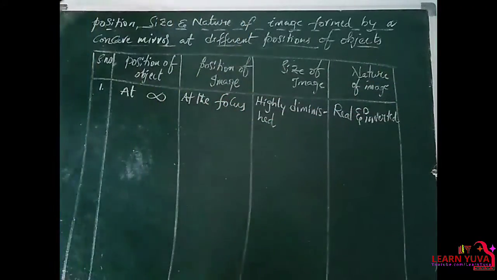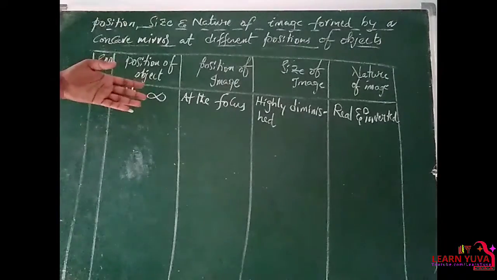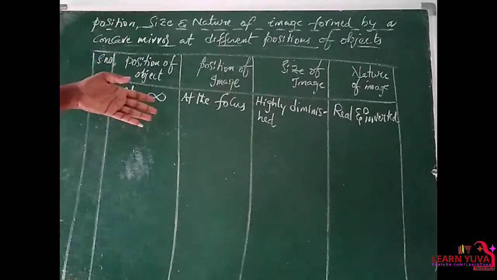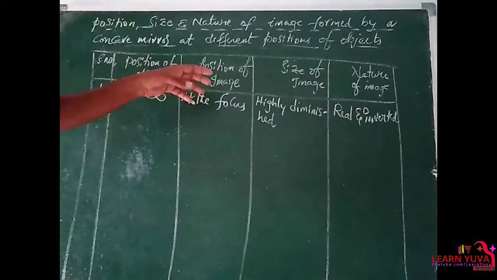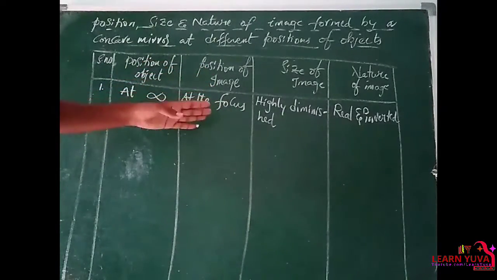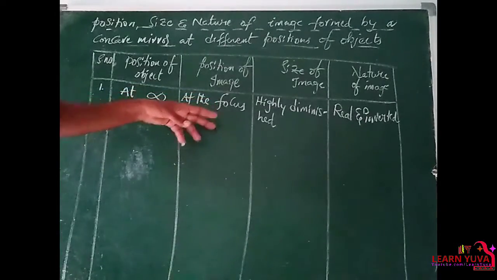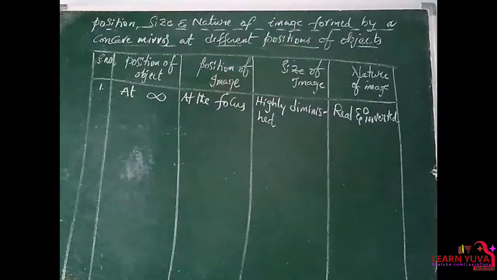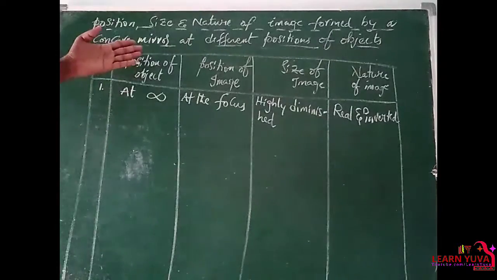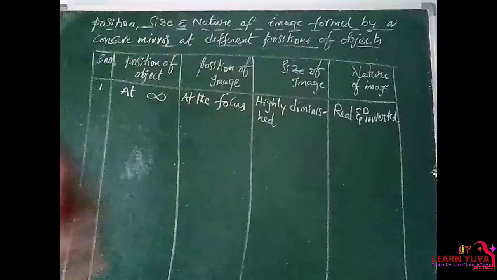Which means if the object is situated at infinity, we don't know the position of the object exactly. So for that object the image is formed at the focus, the principal focus. The image formed at the principal focus is highly diminished, a very small image, real and inverted. As we already very well know, the concave mirror gives a real image.